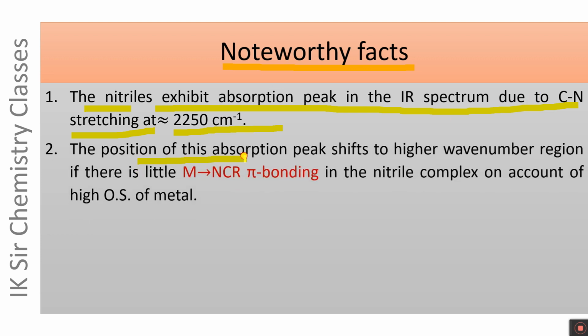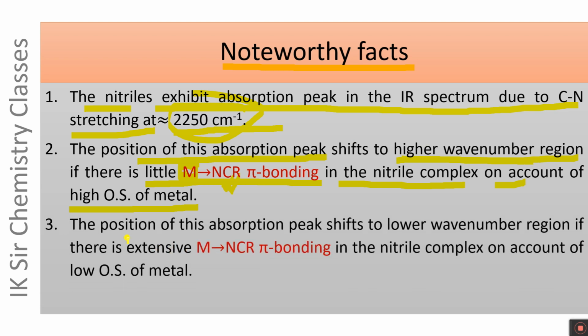The position of this absorption peak shifts to higher wave number region if there is little metal to nitrile pi bonding in nitrile complex on account of high oxidation state of metal. If the oxidation state of metal is high, its ability to donate pi electron pair to ligand decreases, and the position of this absorption peak shifts to high wave number region.